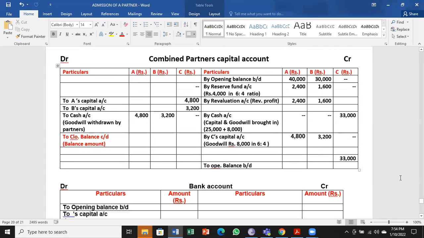Check the totals. Check the totals properly. Then go for balancing. You have to double check in the exam also.